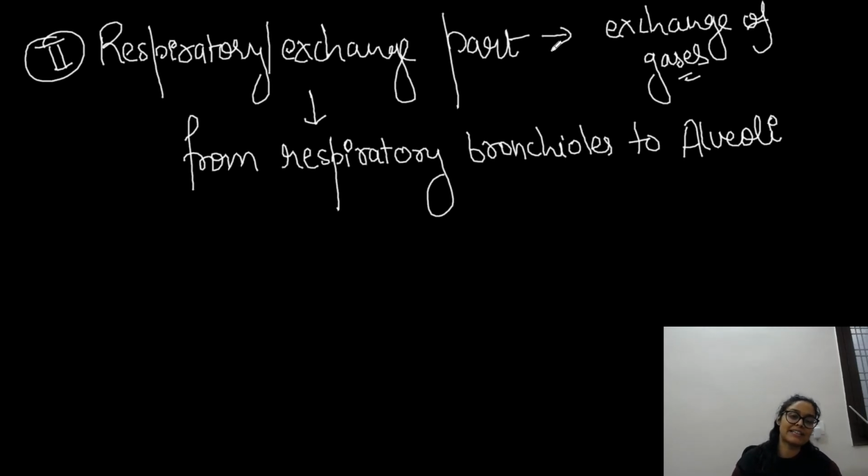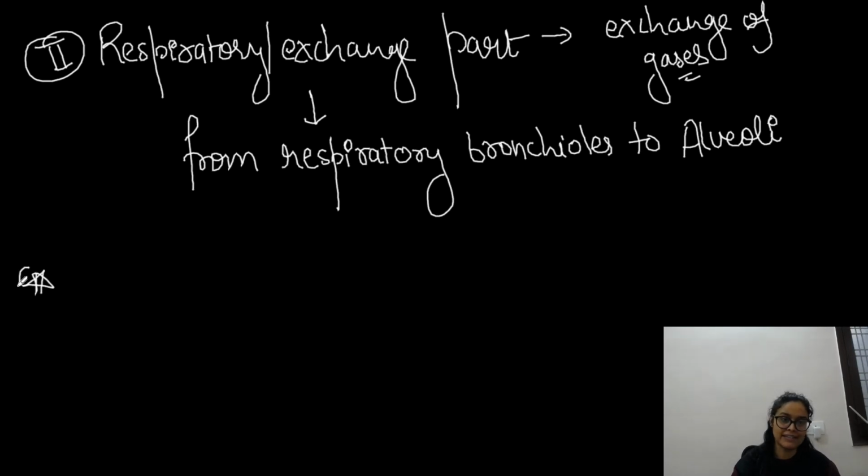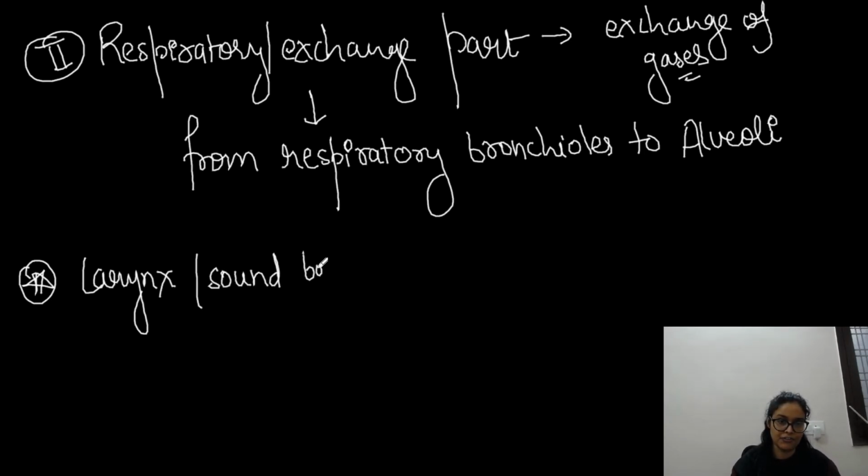So bacha, let's talk about the larynx, right? So larynx in a separate way. The larynx is basically the sound box. And you know what the larynx is? Sound box. If we see the different parts of the larynx, actually the larynx is a kind of box, right? So take the example of a box. Now this is a box, so it must be having a roof, a base, lateral walls, a front wall, and a back wall, because it's like a box, right?